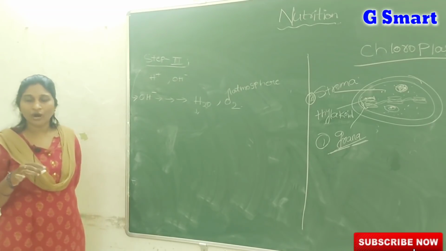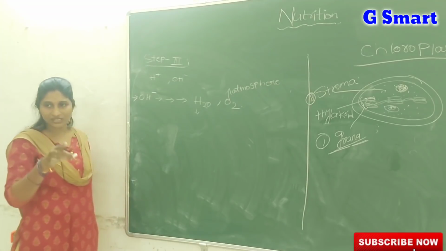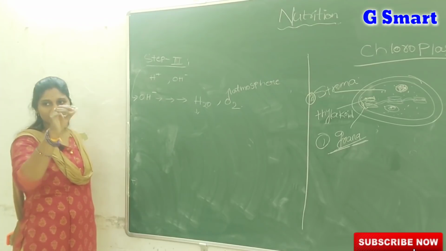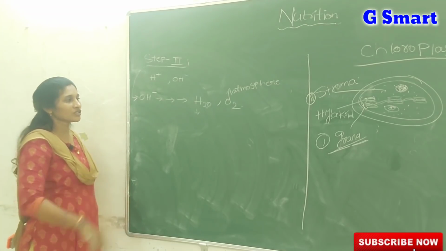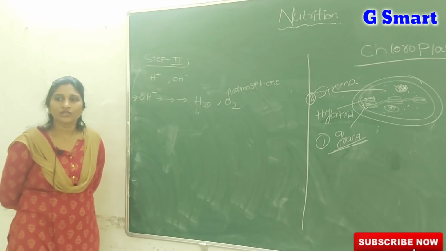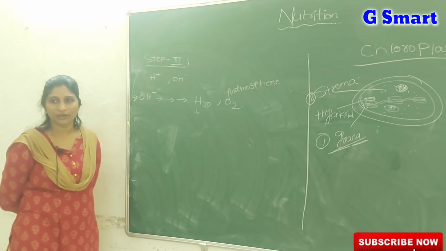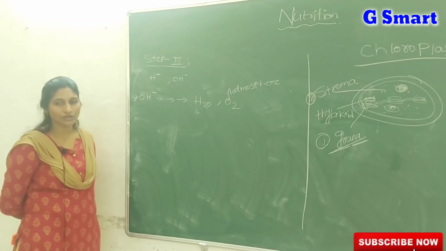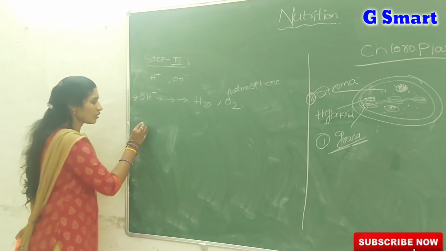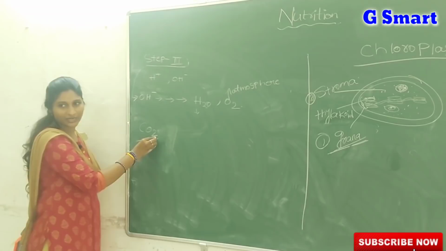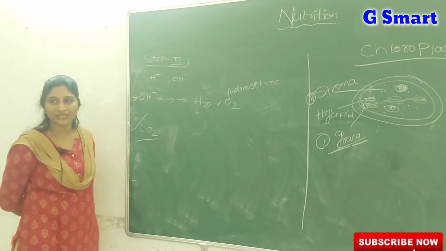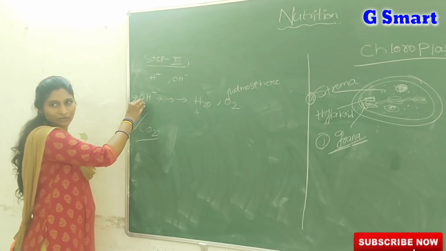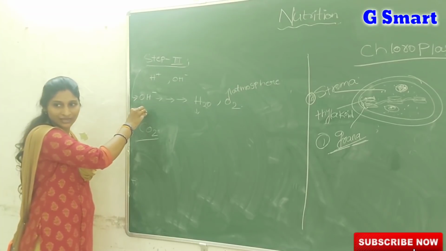So what Robert Hill said is, in the photosynthesis equation, the products are C6H12O6 plus 6O2. Many times this question is given: in the photosynthesis process, which molecule does the released oxygen come from, among the options water, CO2, glucose? The answer is water. Most of you think that CO2 has O2, so most students simply tick CO2. But the oxygen is released from OH minus ions only. Now, where are the OH minus ions coming from?